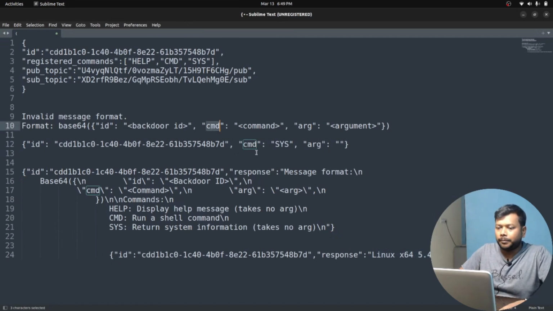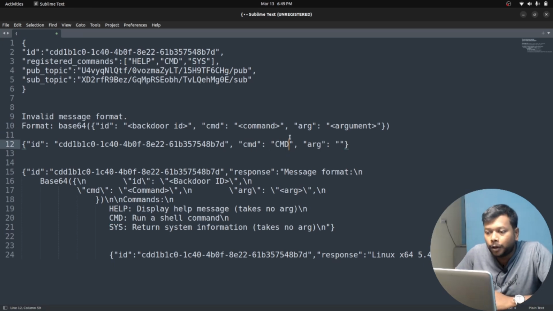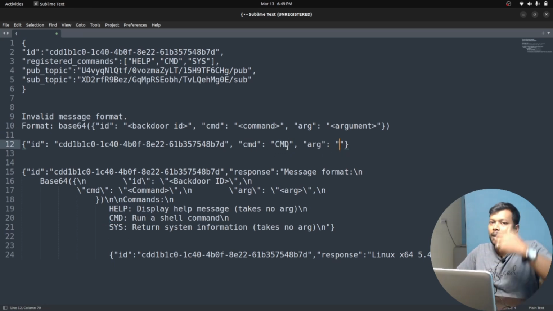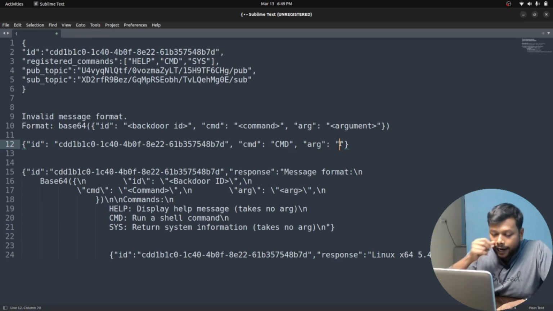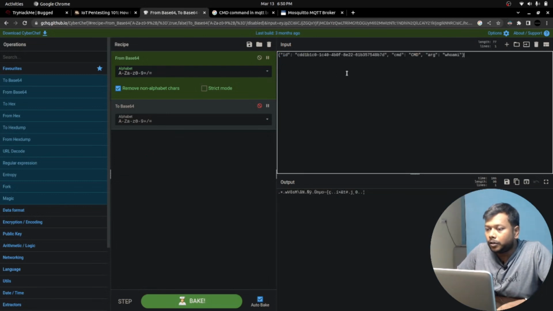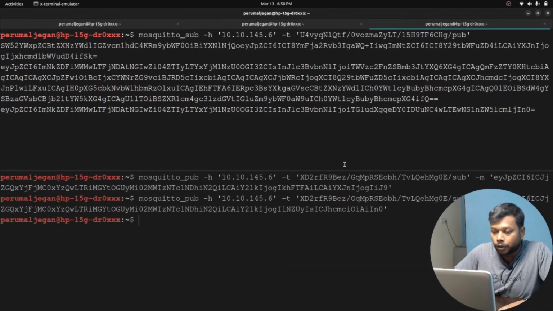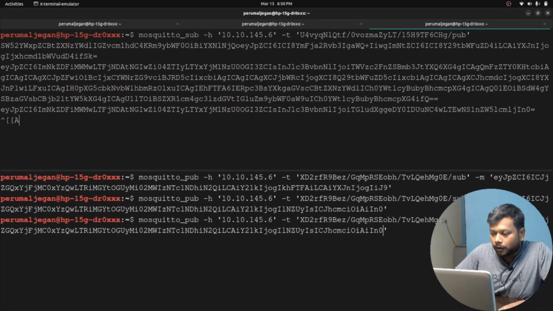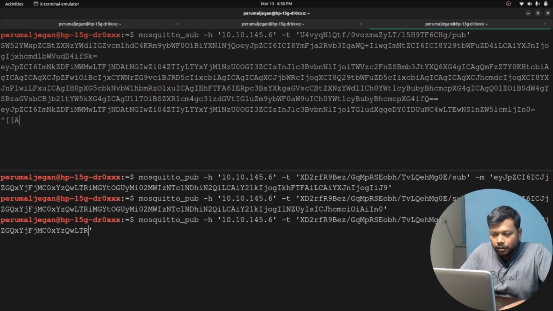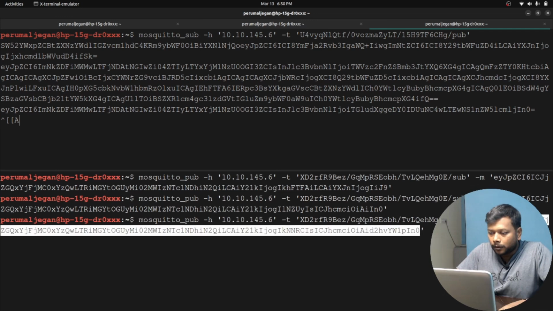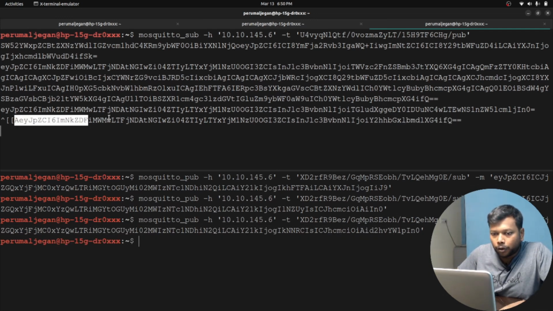And the CMD. Now this time we are going to execute some command, and we gave CMD, but the exact command we need to execute, we can give in this arg parameter. And the simple one, whoami, the typical one. So let me give this. I'm giving this and converting it to base64. Got this. Going to the command line, changing that message, and we got an outcome here.